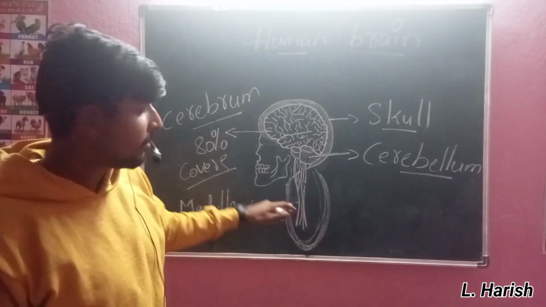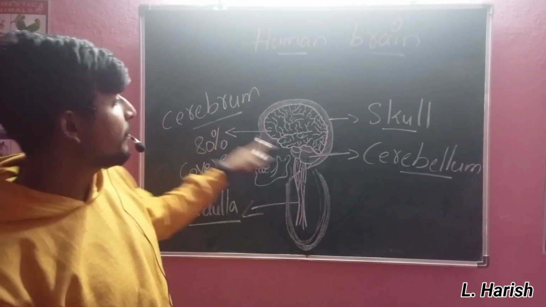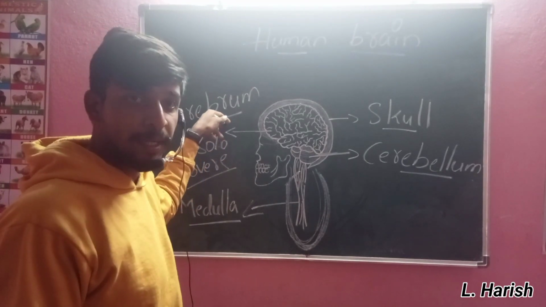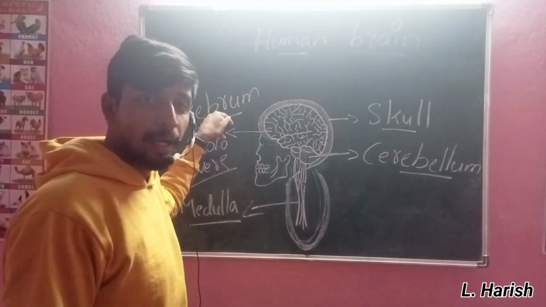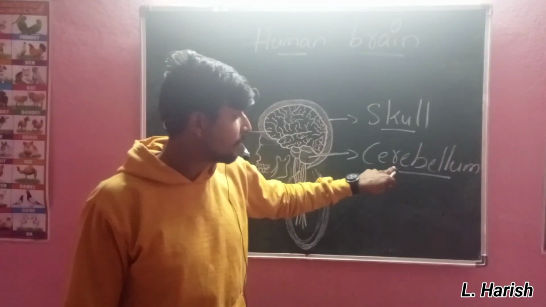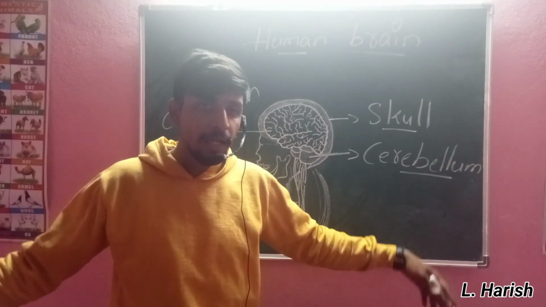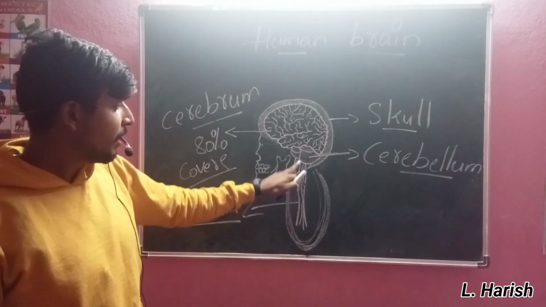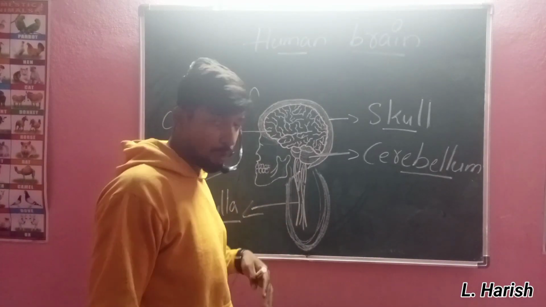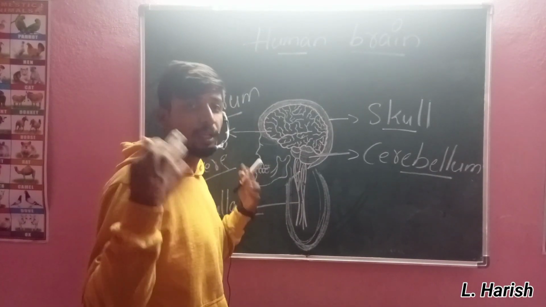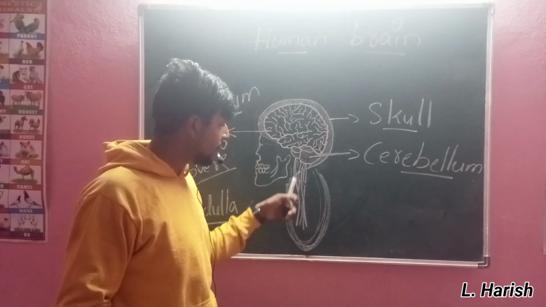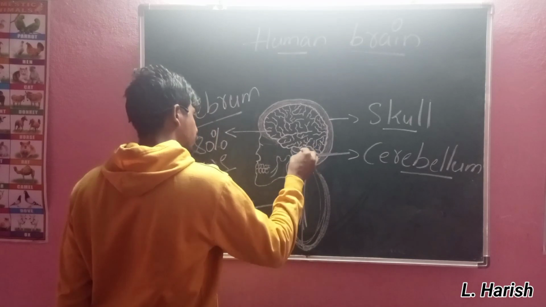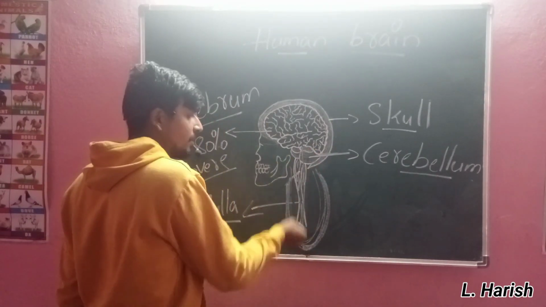So this is the human brain. The main parts of a human brain are the cerebrum and cerebellum. The cerebrum controls our actions, vision, movement, helps us to learn, talk and walk, etc. And the cerebellum maintains balance in the body. And the medulla helps our body get information through nerves, acting like a bridge to pass the information directly to the brain, and again to pass the opposite information to the body. It will act like a bridge or highway.